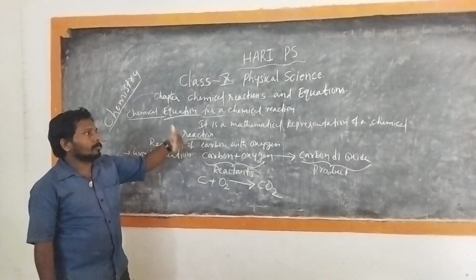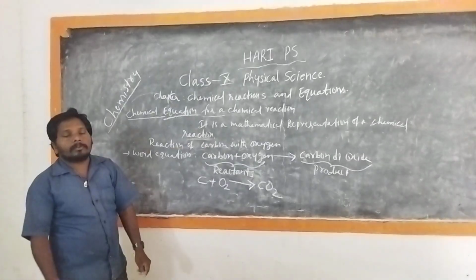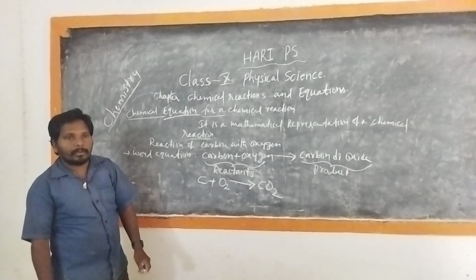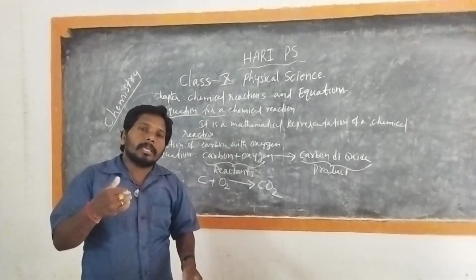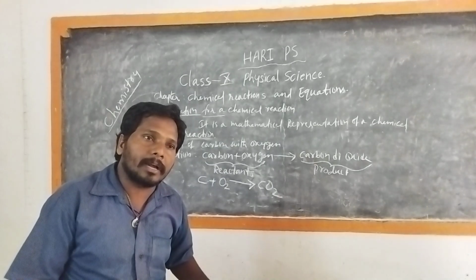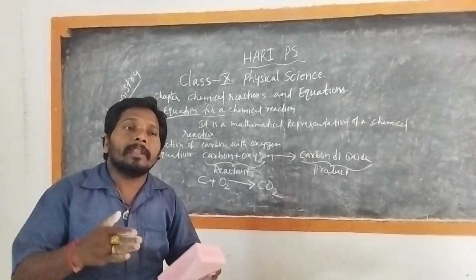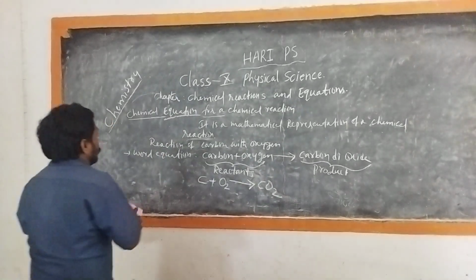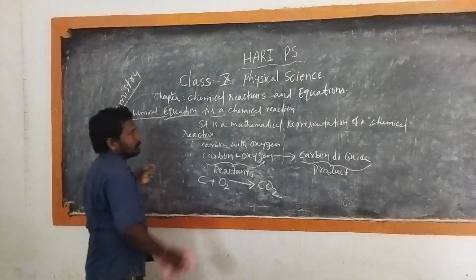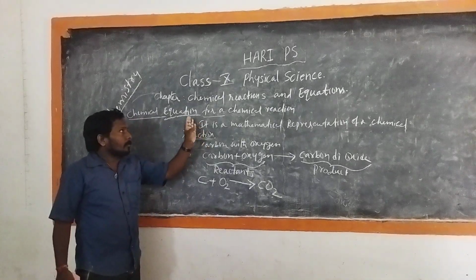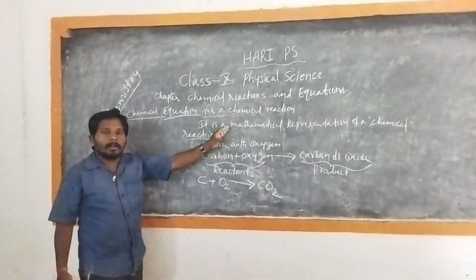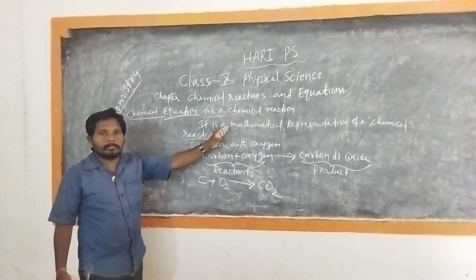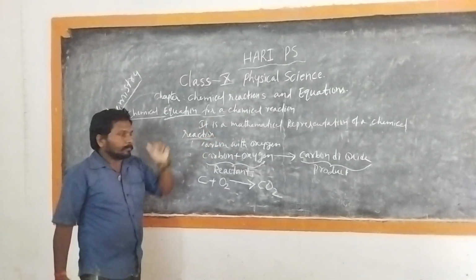Before going to discuss balancing the chemical equation, let us make the chemical equation of the chemical reaction more informative. I hope you understand what a chemical reaction is and how to write a chemical equation by using the symbols and the formulas.